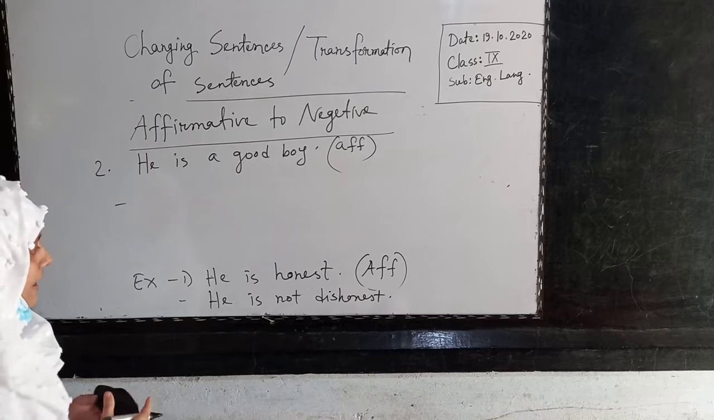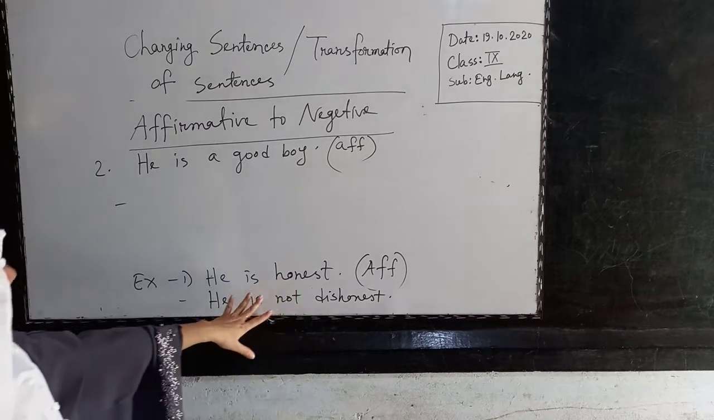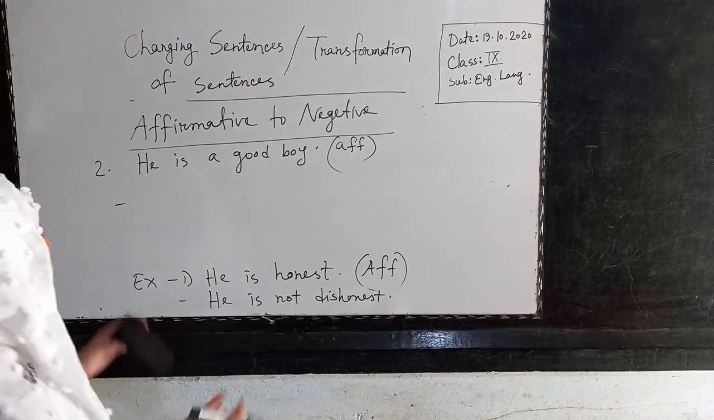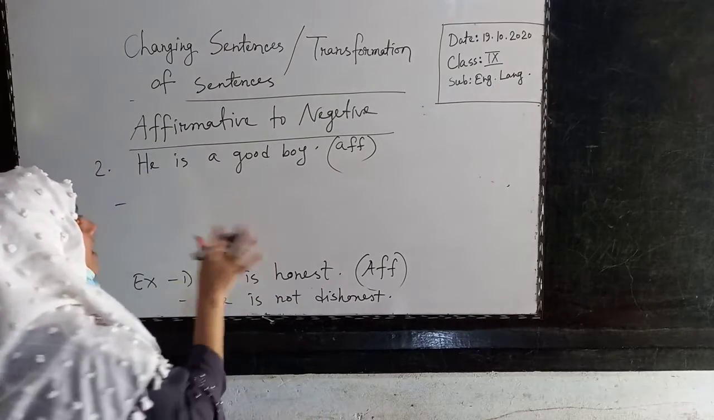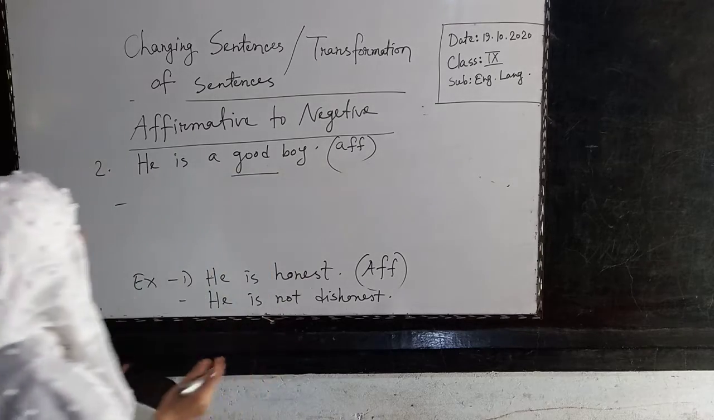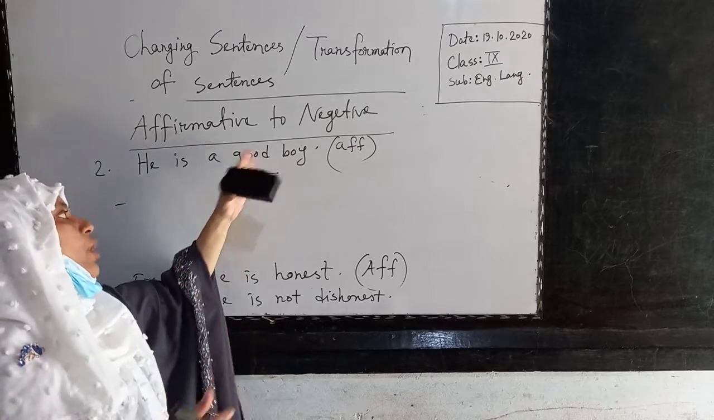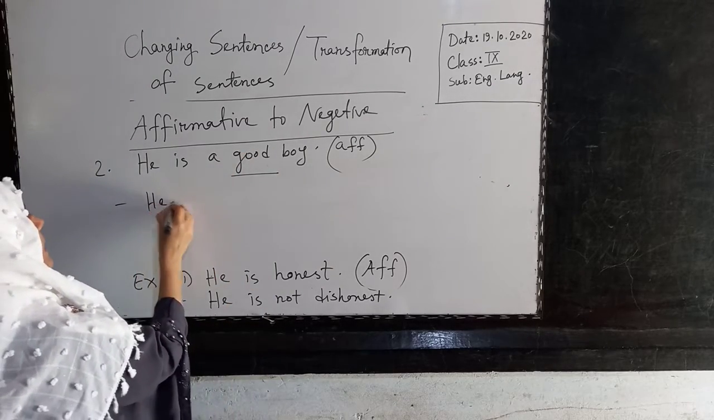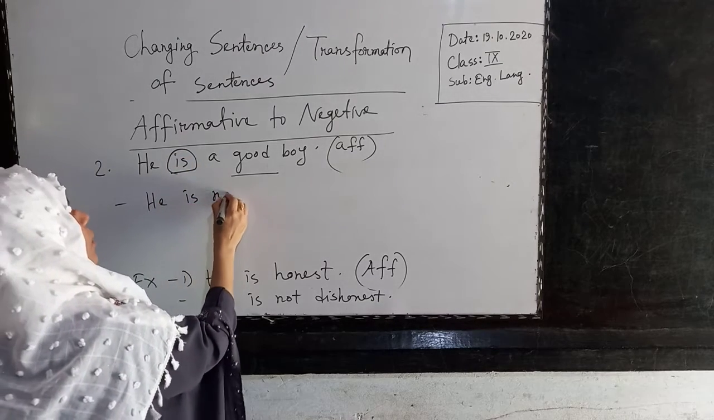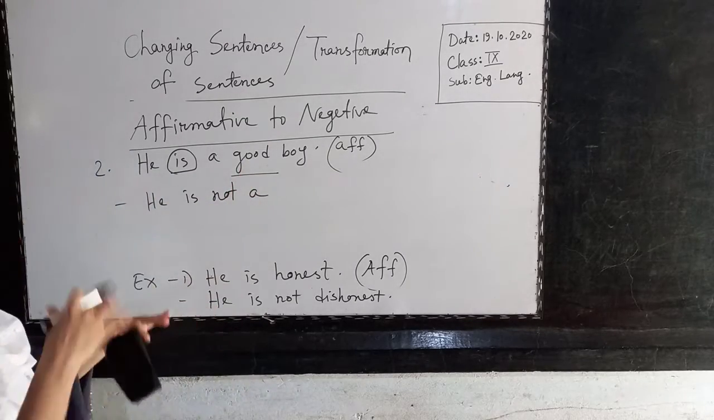But I have already shown here that if you add only not, it will change its meaning. So you have to find out the keyword. What is the keyword? The main word which contains the meaning. Look, good is the keyword of this sentence. You will find out the keyword and then add not and an opposite word. Look, he is, you have to add not with the auxiliary verb. He is not a. If I now write good, then the meaning will be changed.